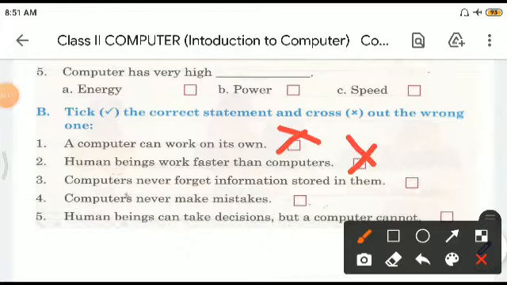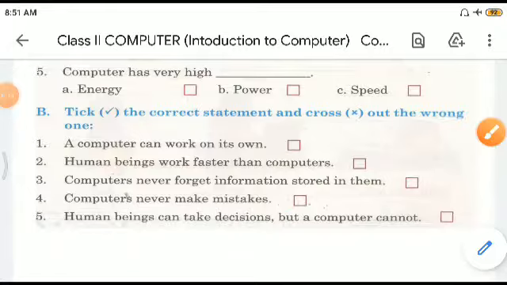Computer never forget information stored in them. Yeah, if the information is stored in them, they will never forget. It's true. Computer never makes mistake. Absolutely correct. If the information stored is correct, computer will not make mistake. Correct. Human beings can take decision, but computer cannot. Yeah, because it cannot work on its own. See, 1 and 5 are linked. So this is also right. Okay. So let's move ahead.